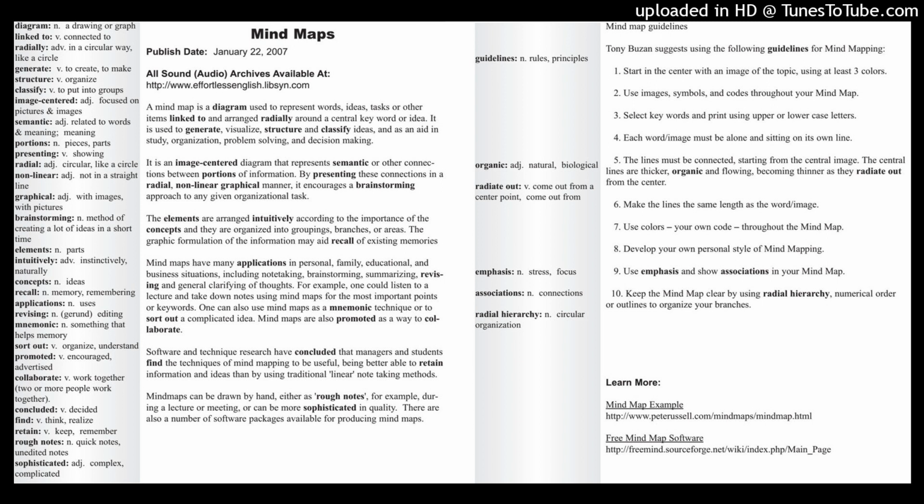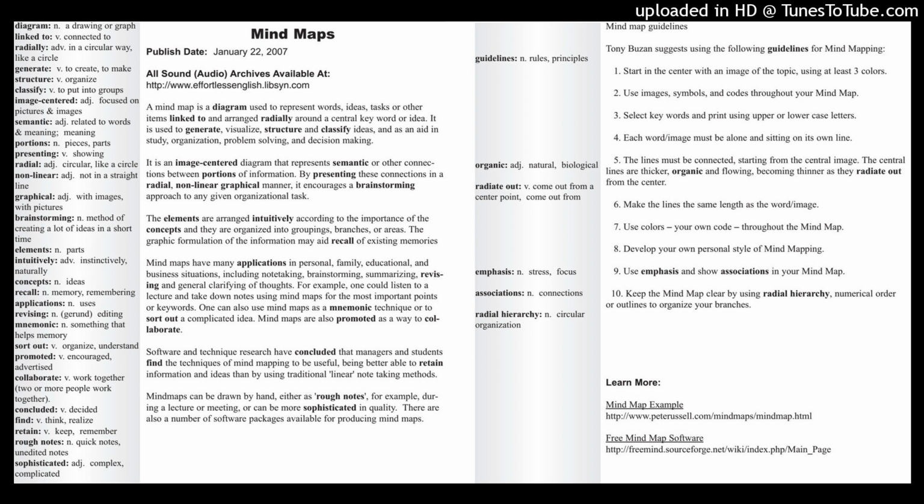Okay, well, you see the phrase linked to. Linked to means connected to. If items are linked to each other, they are connected to each other. Next, we see the word radially, that in a mind map, information is arranged radially. Radially means in a circle, in a circular way, like a circle, a round. So that's radially, arranged in a circular way.